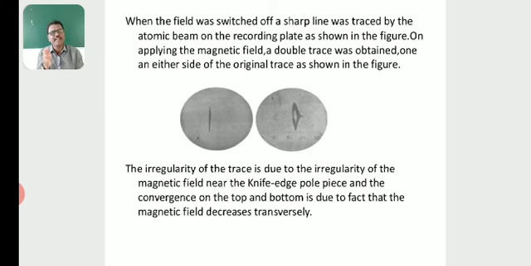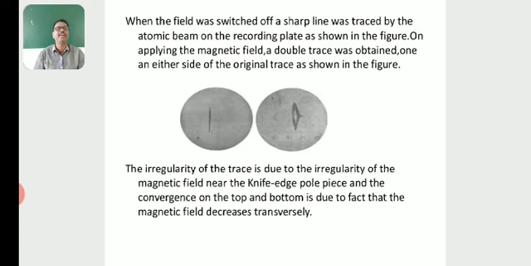So the left side is the homogeneous magnetic field, or the absence of the magnetic field, but the right diagram indicates the presence of the magnetic field, where we get two traces.